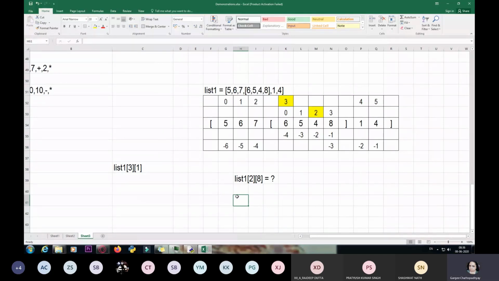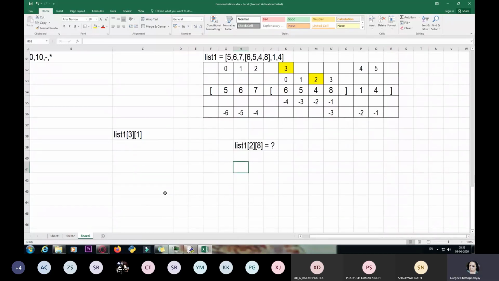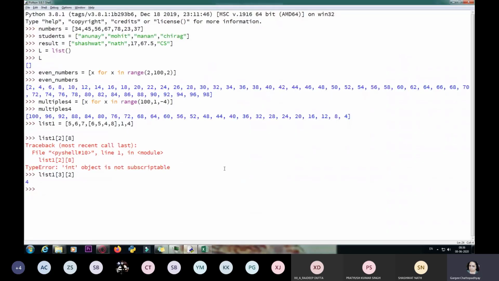So that was all about nested lists. Now we are going to try to accept a list from the user programmatically. So how are we going to do that? We will be using the eval function for doing this.